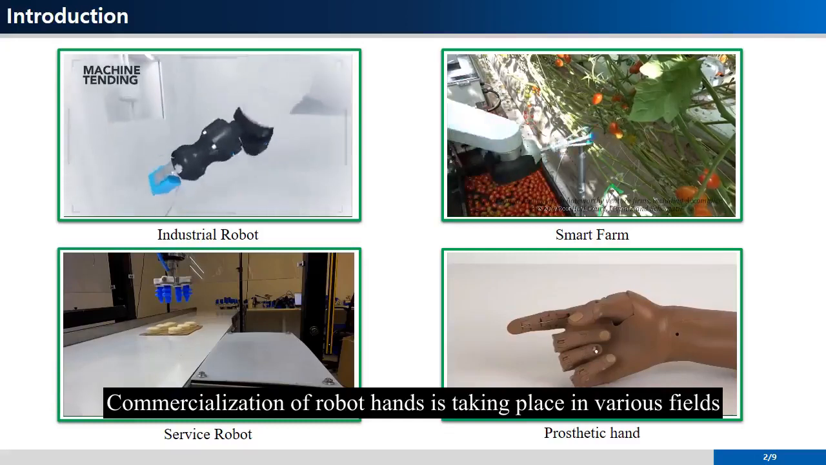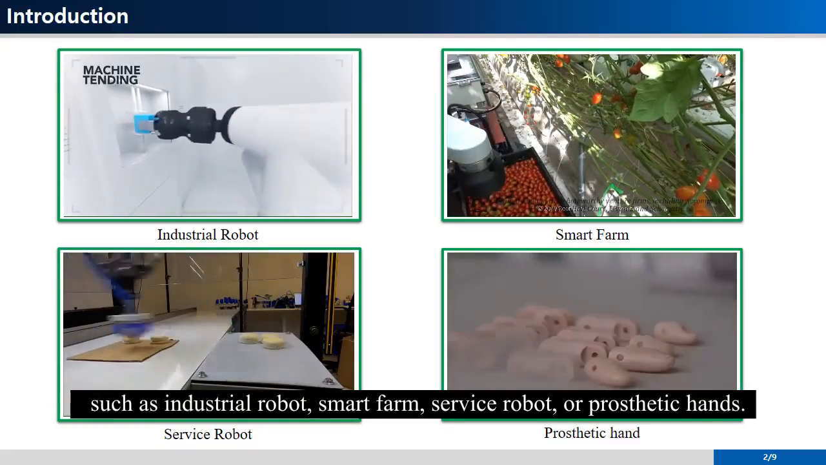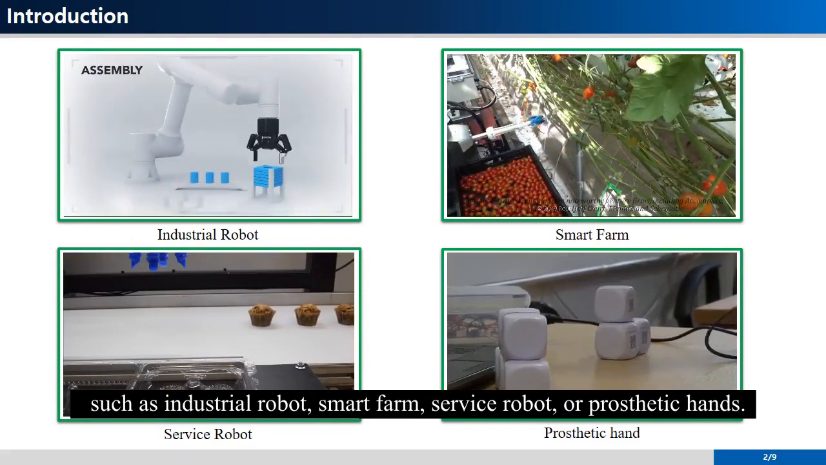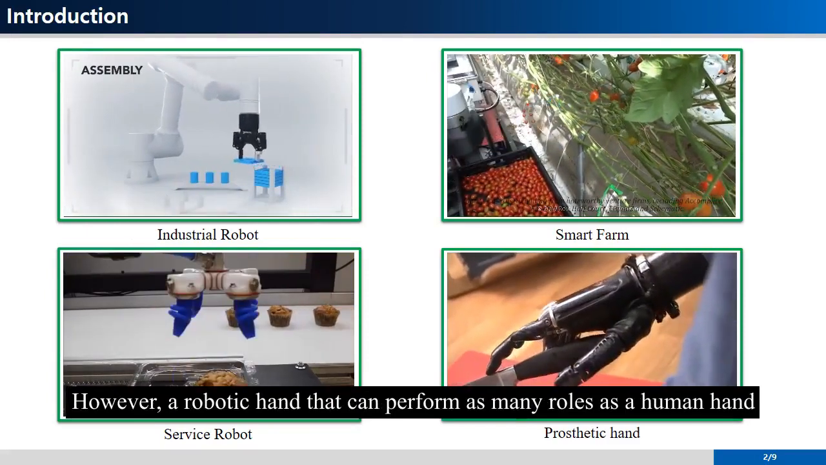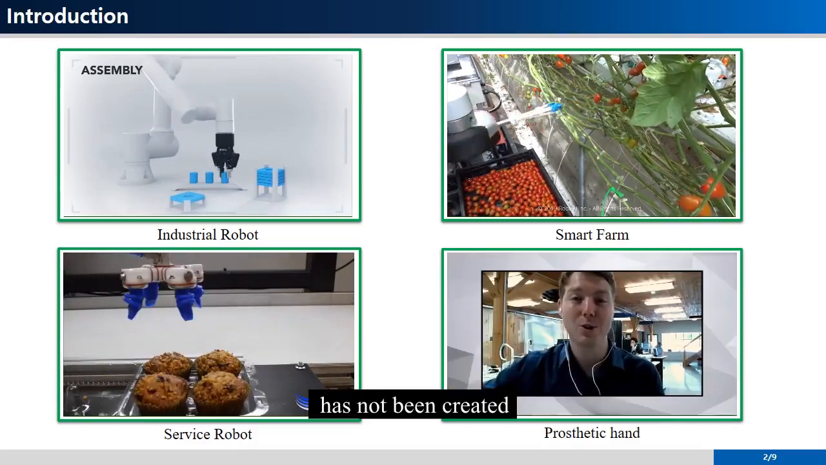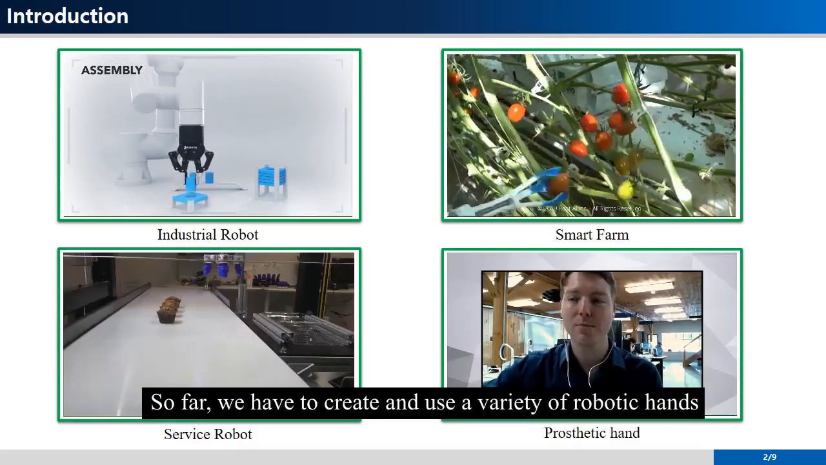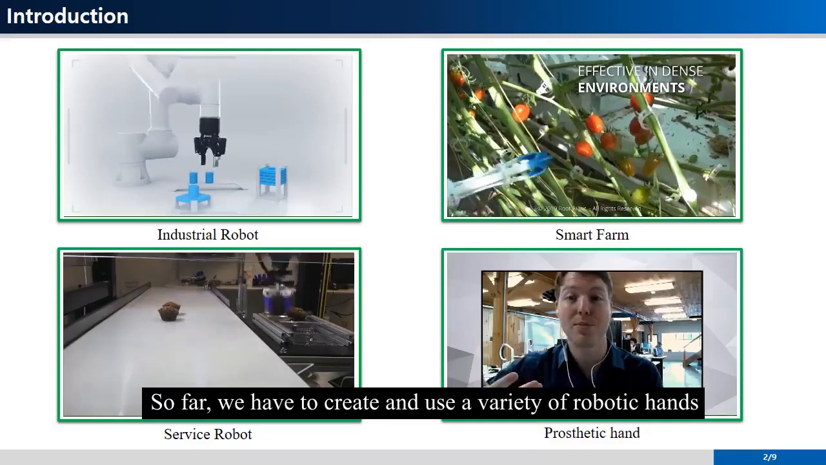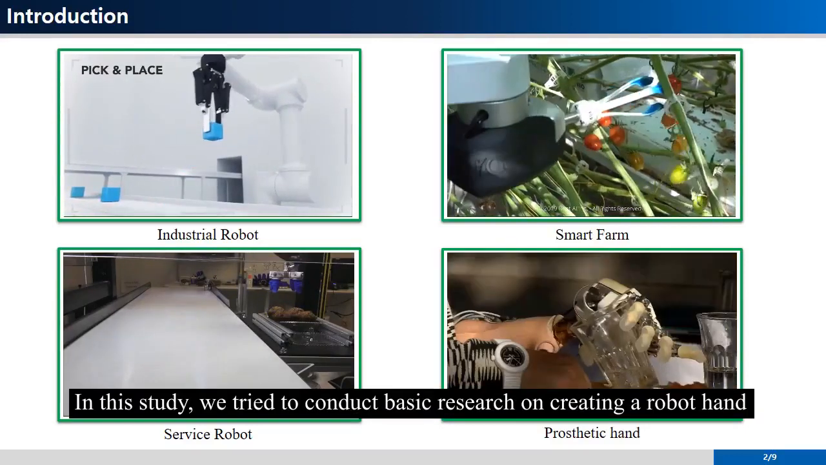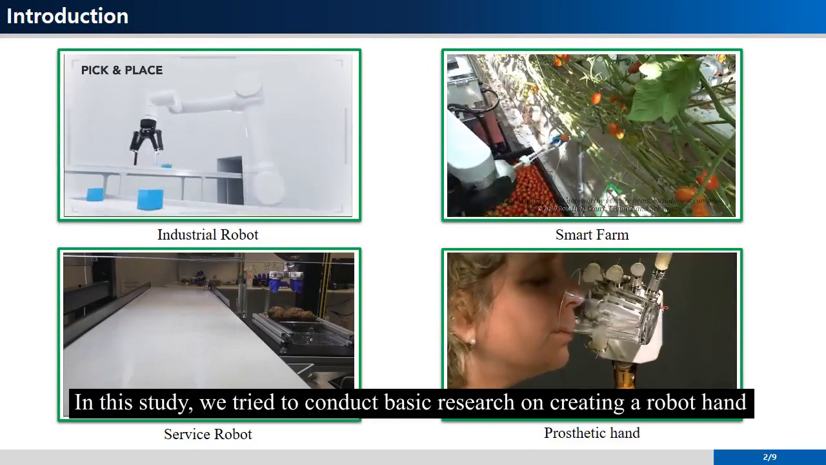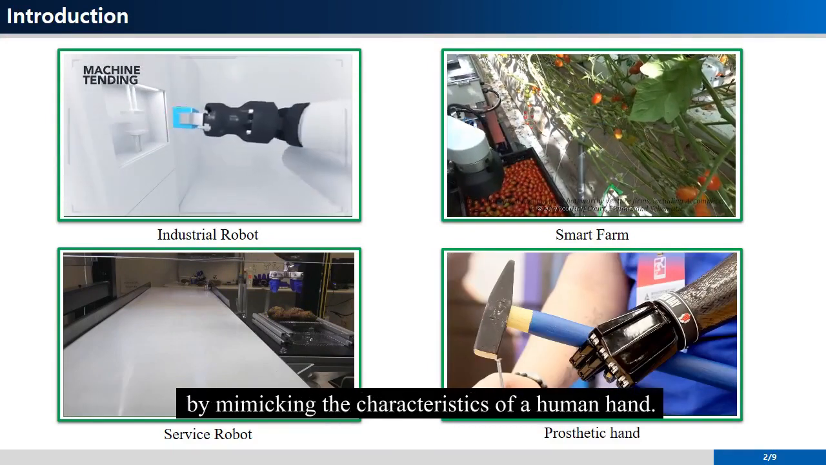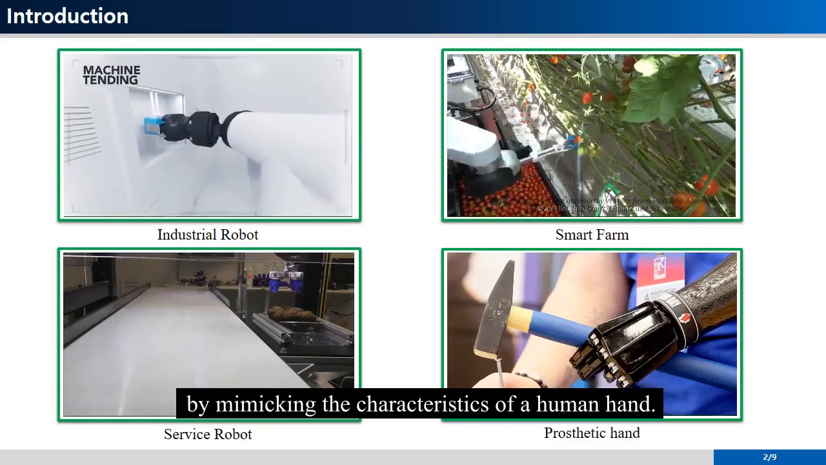Commercialization of robot hands is taking place in various fields such as industrial robots, smart farms, service robots, or prosthetic hands. However, a robotic hand that can perform as many roles as a human hand has not been created. So far, we have to create and use a variety of robotic hands that can perform limited tasks. In this study, we try to conduct basic research on creating a robot hand that can perform more diverse roles by mimicking the characteristics of a human hand.